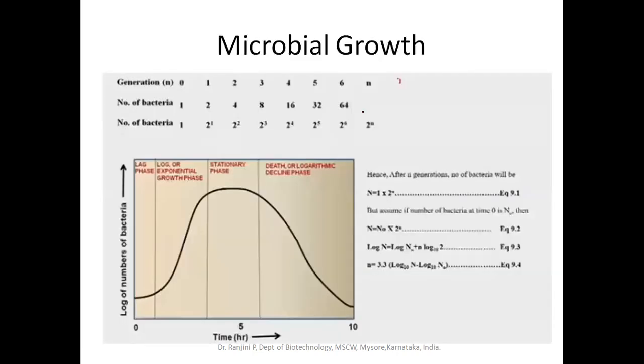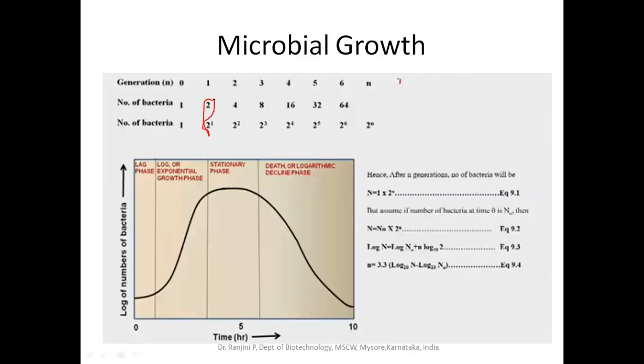Now, when you grow the microorganism at time zero, imagine we are inoculating one bacterium in the medium. Just imagine this is an E. coli cell that is inoculated into the media. After 20 minutes, this one cell will be dividing into two cells. It will form the two daughter cells.